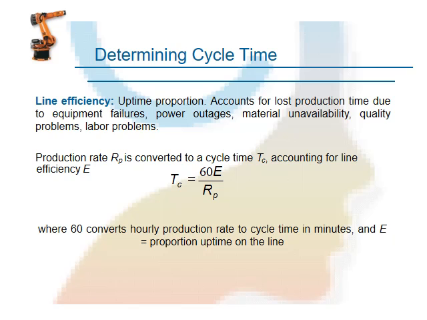Here we cover the production rate and line efficiency. Every component does not have the same time. If you allot some time to the worker, but the worker exceeds that time, we need to give some extra time. That is line efficiency.